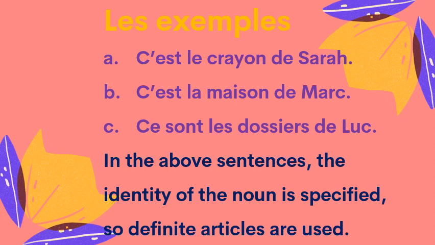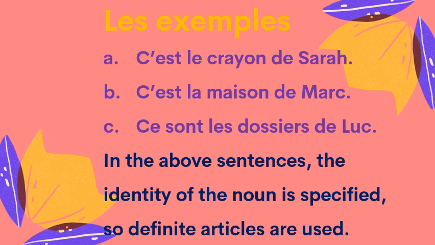Then, c'est la maison de Marc. This is the house of Marc. Again, the identity of the noun maison is specified, that it belongs to Marc. So we are talking about a particular house which belongs to Marc. Maison being a feminine singular noun, the definite article la is used.